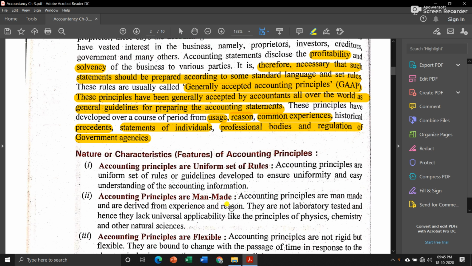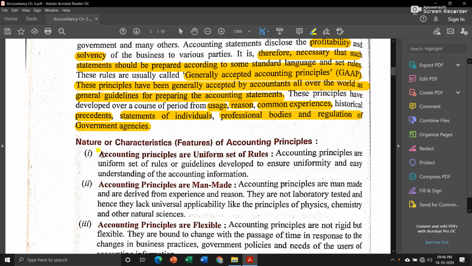Now let us see the nature, characteristics or features of accounting principles. The first feature is that accounting principles are a uniform set of rules, means it is the same for each and everybody. Accounting principles are a uniform set of rules or guidelines developed to ensure uniformity and easy understanding of accounting information. Means all over the world these accounting principles are the same. It doesn't mean that in India we will follow a particular rule and in America they will follow a different rule. No, that is not the case. Means these principles are uniform all over the world.